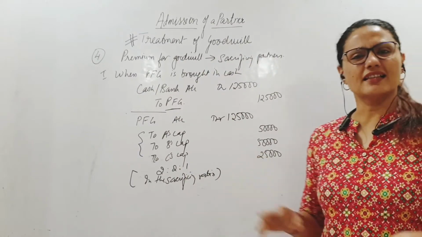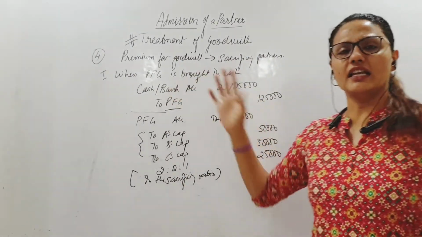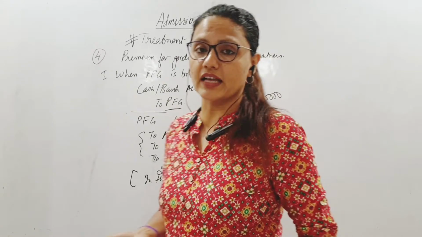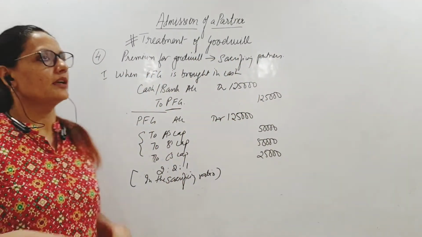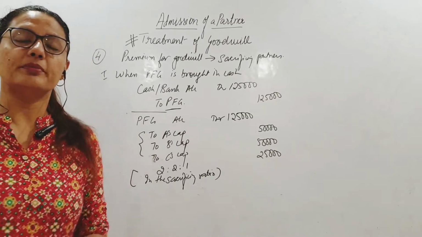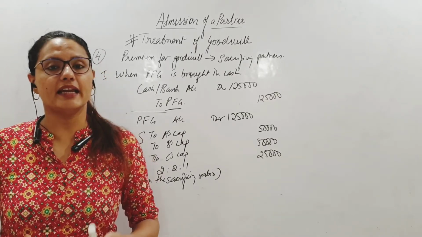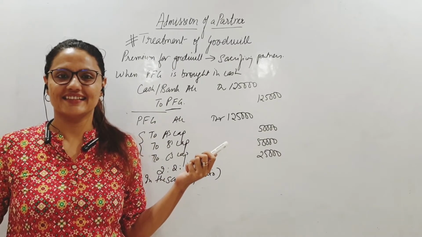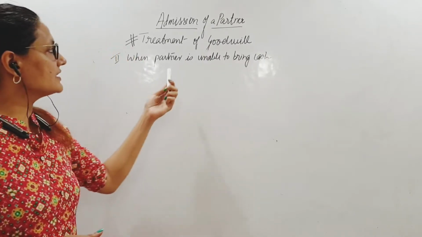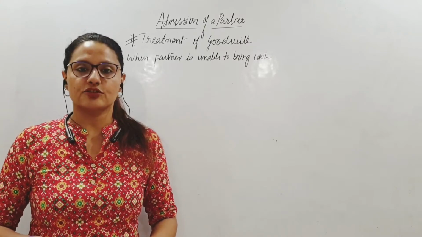Now this is one case. There can be so many variations. Suppose he cannot bring it. He does not have enough cash to bring in. Fine, he might get it later. So what do we do when the partner is not able to bring in goodwill? What will be the entry? We cannot show cash here. Then what do we do? Let us see. Then the partner is unable to bring cash.